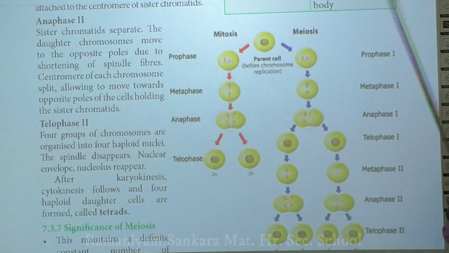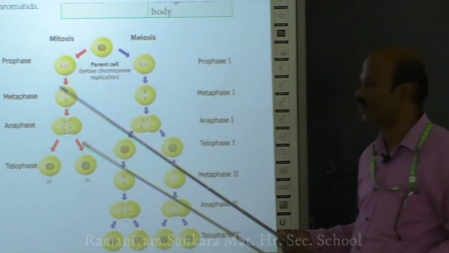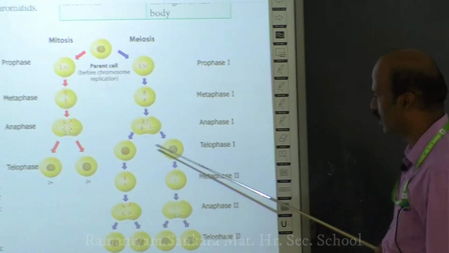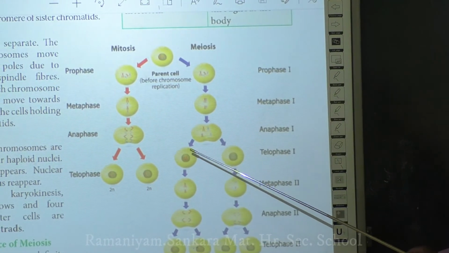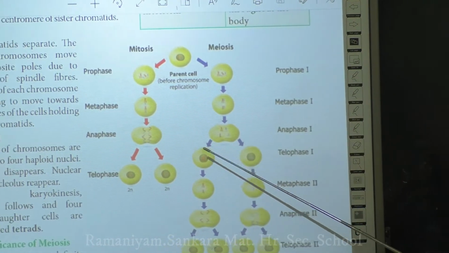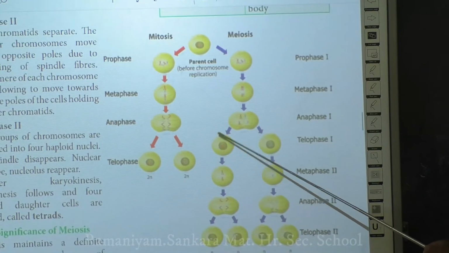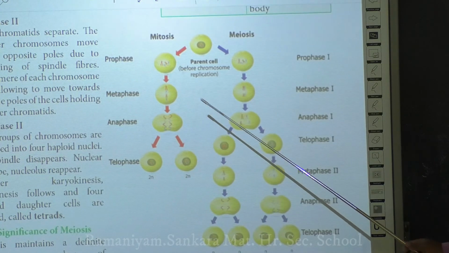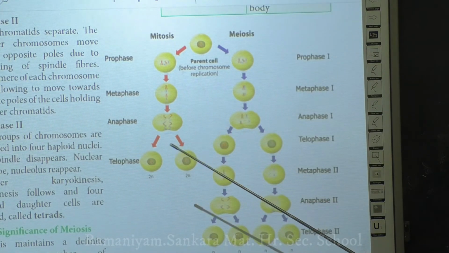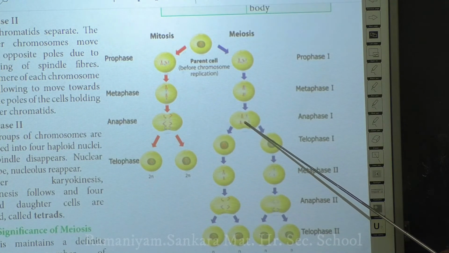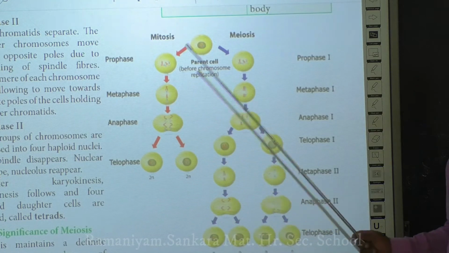So the separation of two cells usually takes place, and it results in the formation of two daughter cells. That is what you see here in telophase. So in telophase, what is happening? After the nuclear division is over, the nuclear envelope develops, the nucleolus develops inside the nucleus, cellular organelles develop, spindle fibers disappear, and then the nuclear division is over. Then it is followed by cytokinesis. The parent cell divides into two, forming two cells in telophase 1.